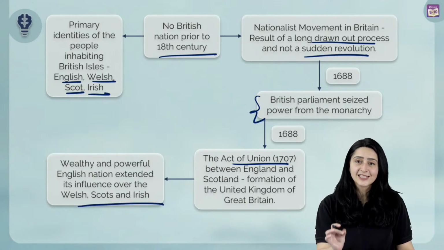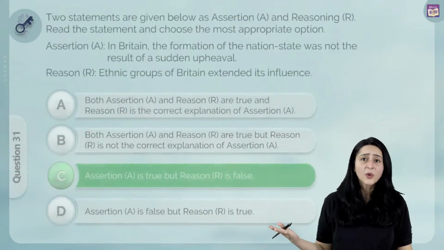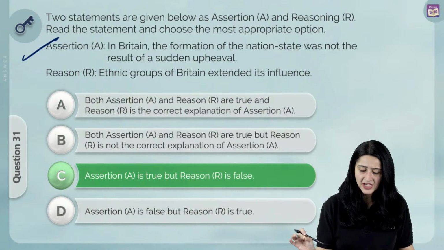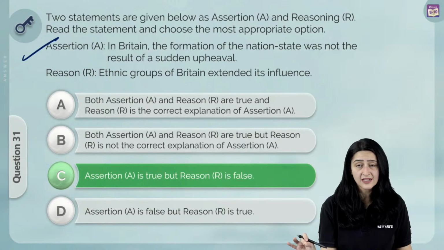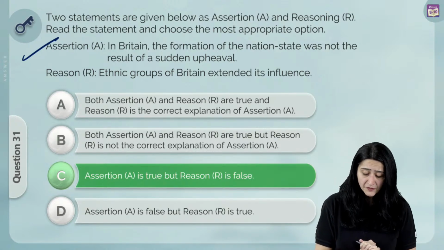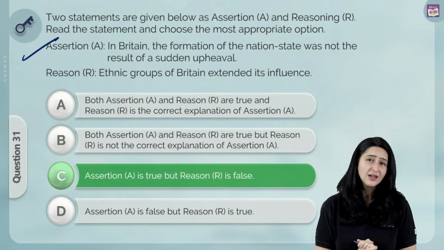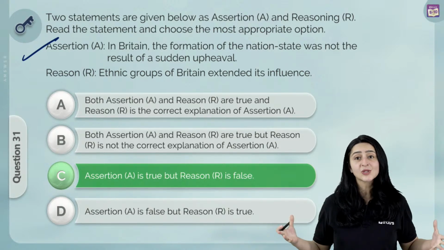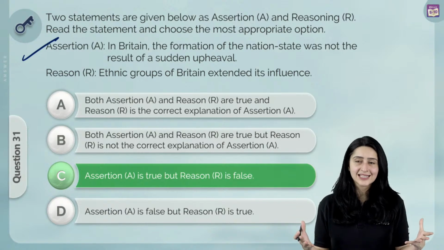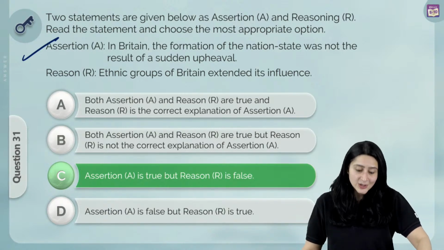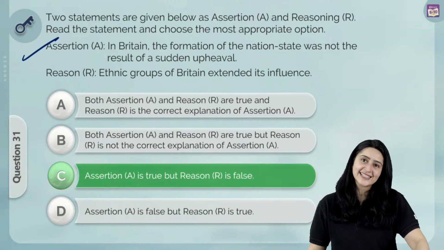Keeping these facts in mind, we know definitely that the assertion is correct. In Britain, the formation of the nation state was not the result of a sudden upheaval. Absolutely right. However, the reason which says ethnic groups of Britain extended its influence, well, we know that this is not true. The ethnic groups we just saw consisted of many ethnicities, and it was basically the English people who exerted influence. And so we know that C is the correct answer.